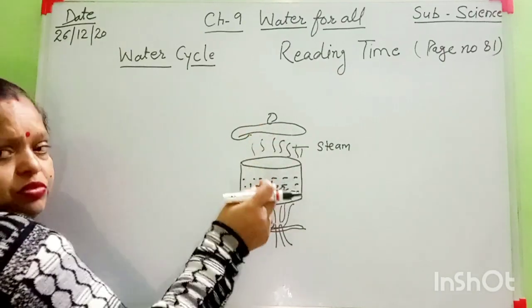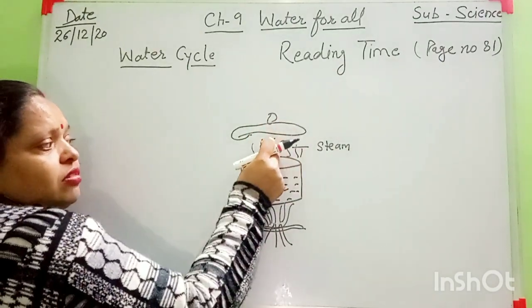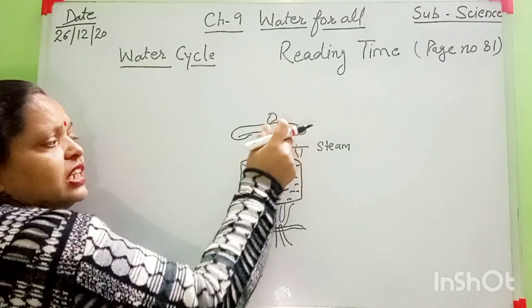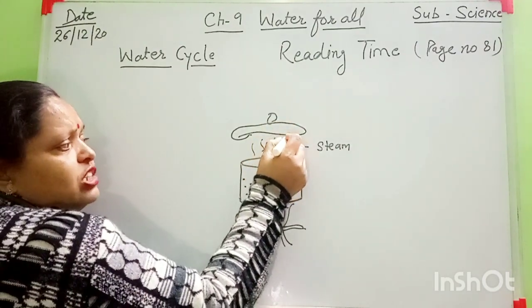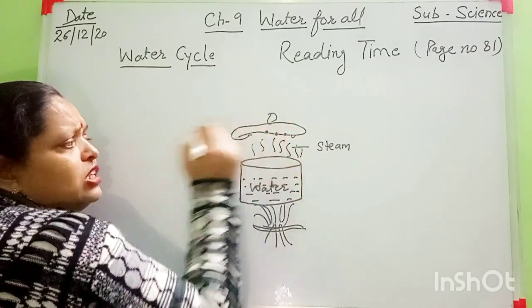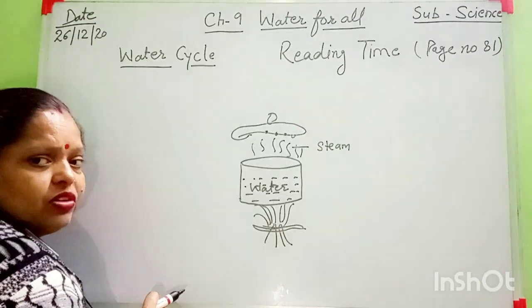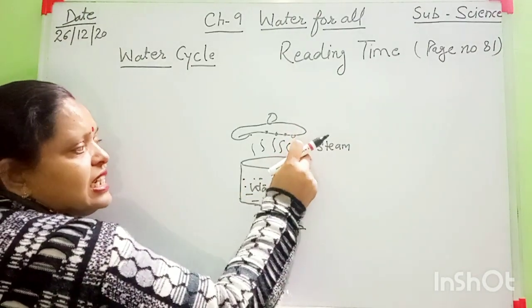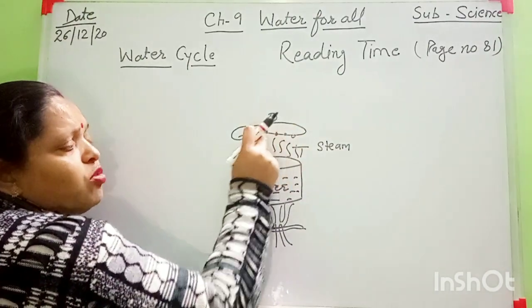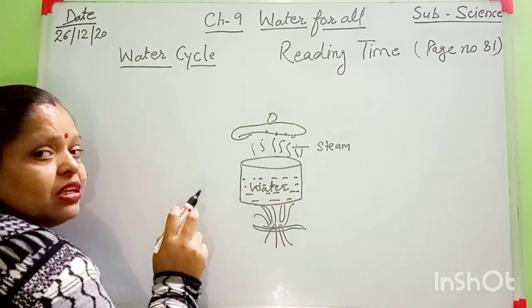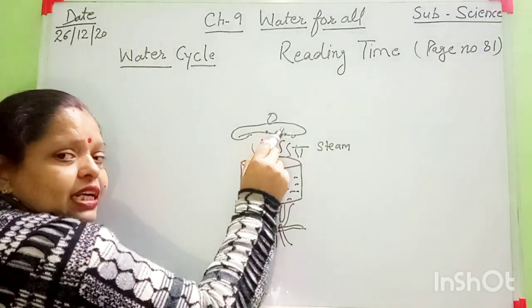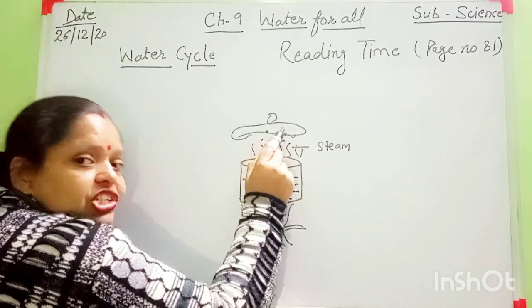Yes or no? When this steam is cooled down here, it changes into some small little drops. It means that steam is converted into small little drops. And this process is called condensation.